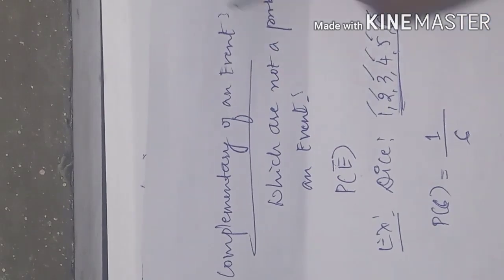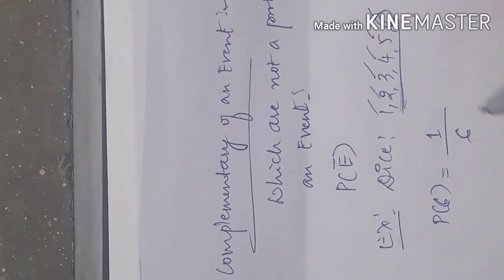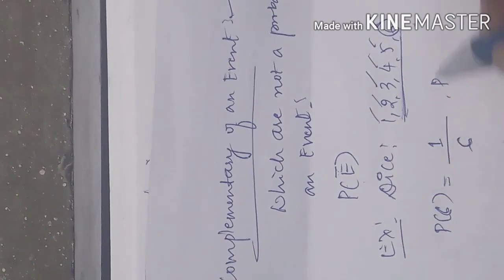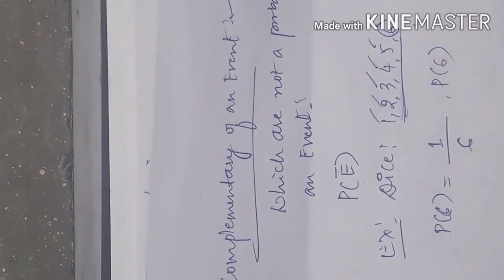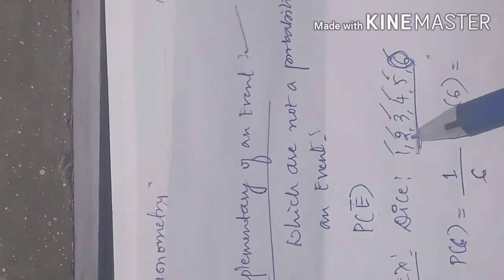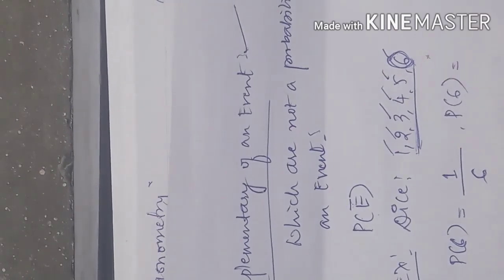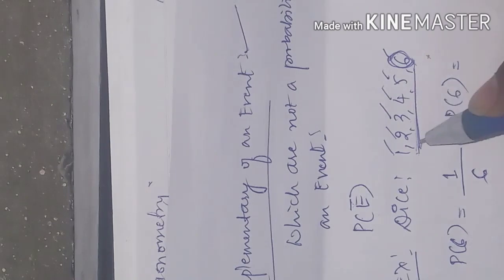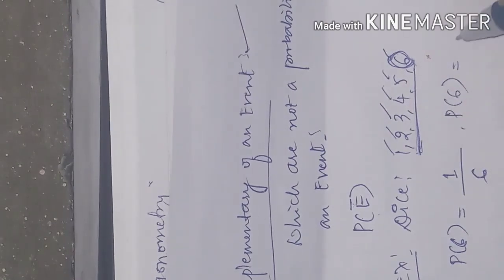Now we are talking about the complementary of an event. Complementary of 6 means excluding 6, how many numbers are left? 1, 2, 3, 4, 5. These may occur.